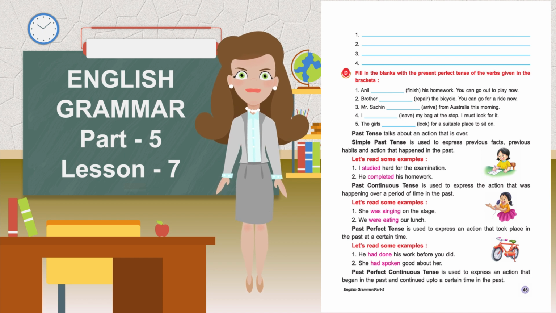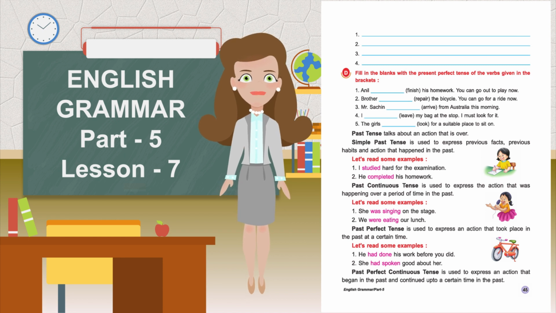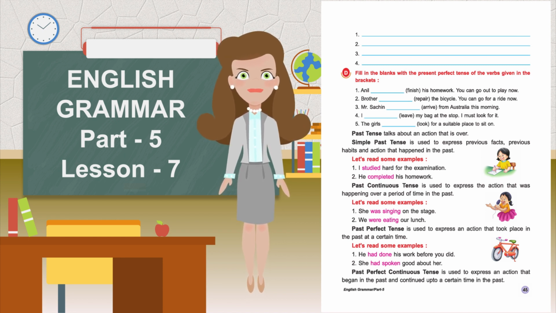Past perfect tense is used to express an action that took place in the past at a certain time. Let's read some examples. He had done his work before you did. She had spoken good about her.